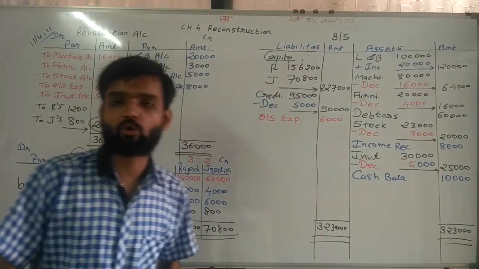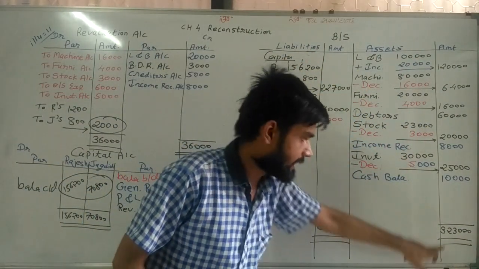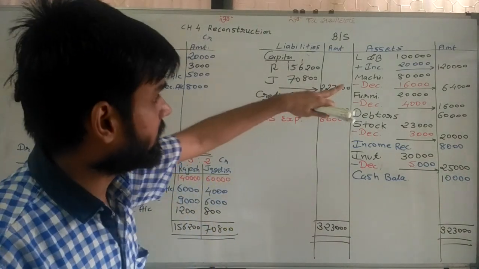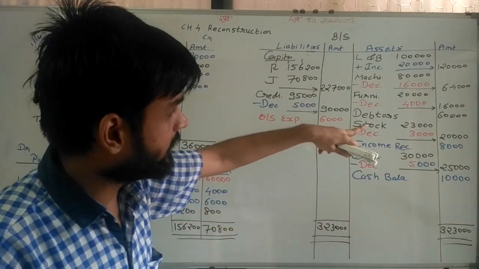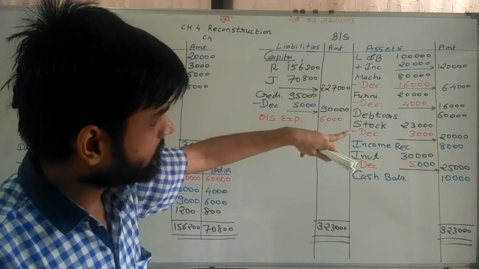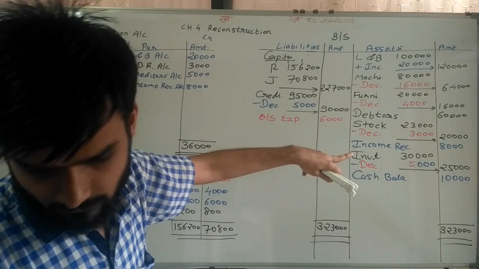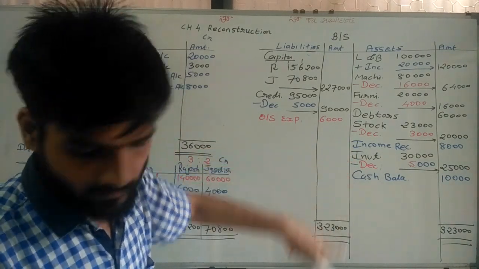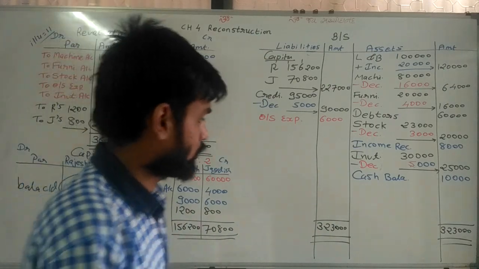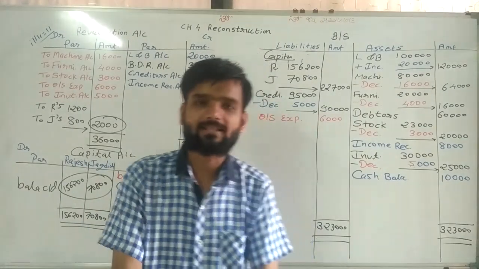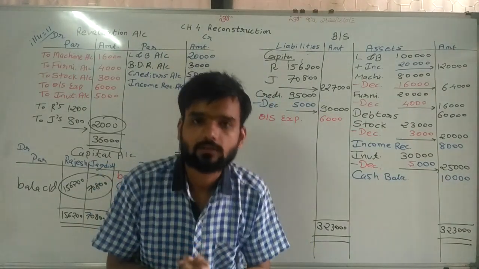If you make the total of these two sides, it will be 3,23,000. 120, 64, 16, 25, then again 60, 20, 10 and 8,000. So the total is 3,23,000. In this way we can complete our sum.